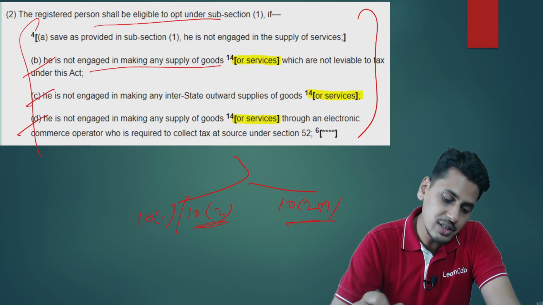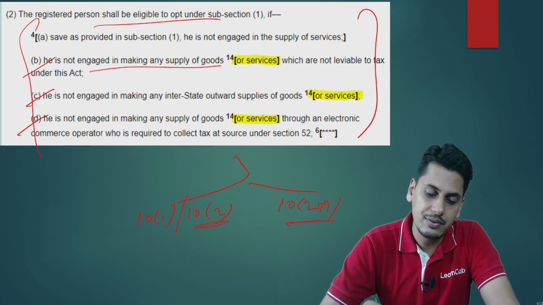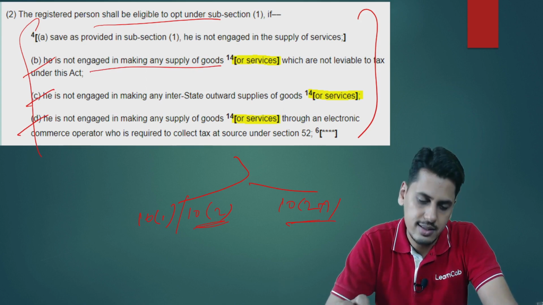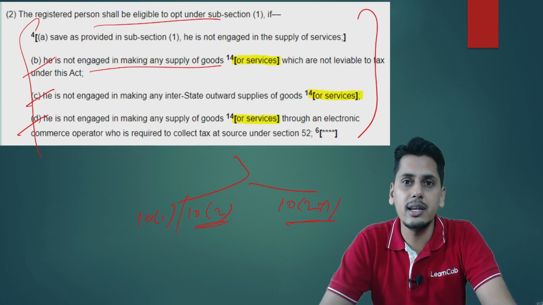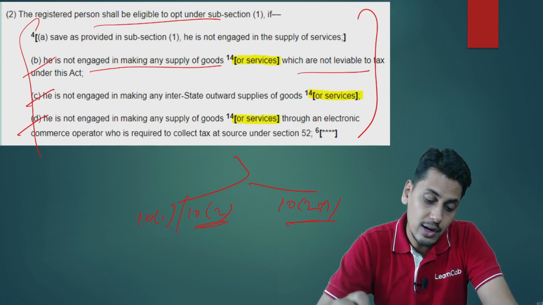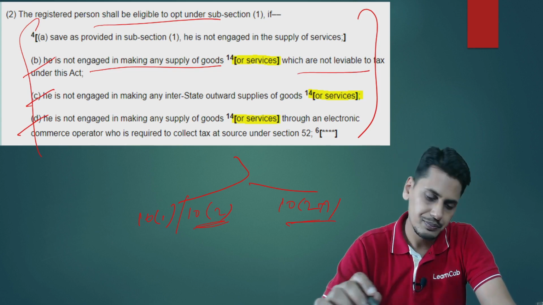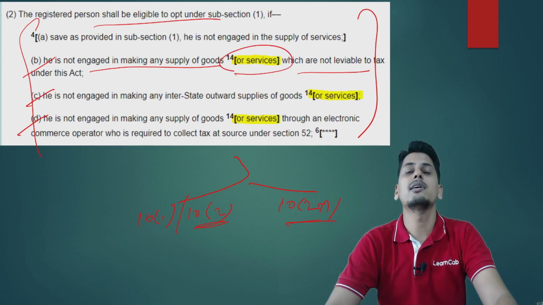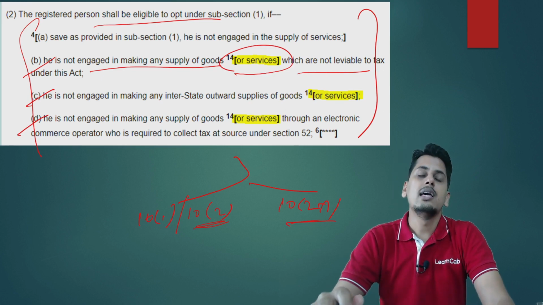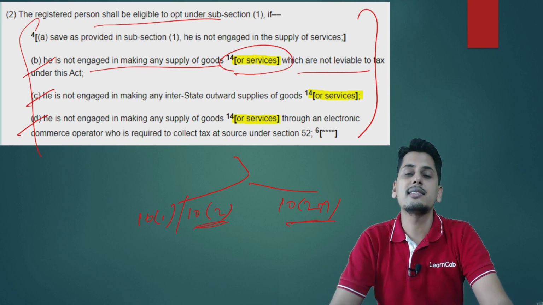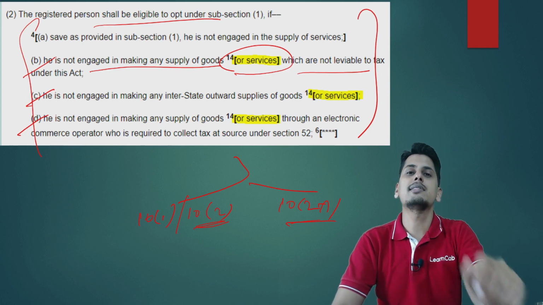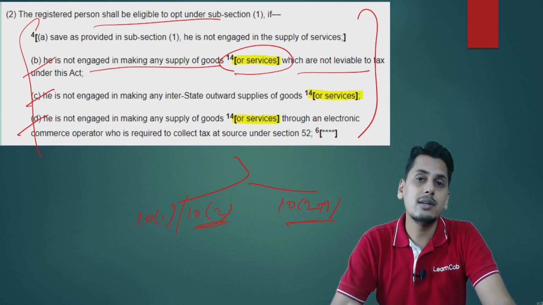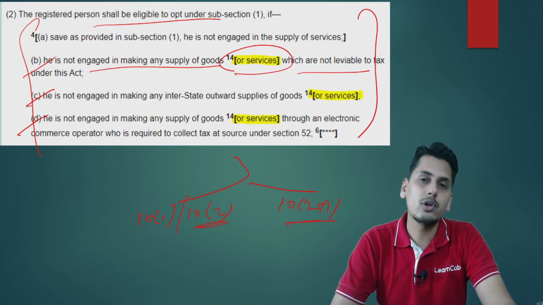If he is not engaged in making any supply of goods or services which are not leviable to tax under this act. Friends, prior to amendment, the condition was that he should not be engaged in supply of goods which are not leviable to tax under this act. The amendment has included the word services. So now, friends, if a person is engaged in making any supply of services which are not leviable to tax, which means non-taxable supply of services, a person would not be in a position to opt for the composition scheme